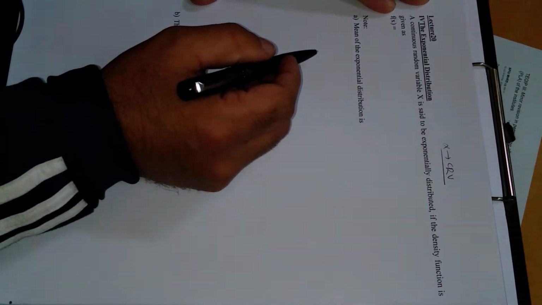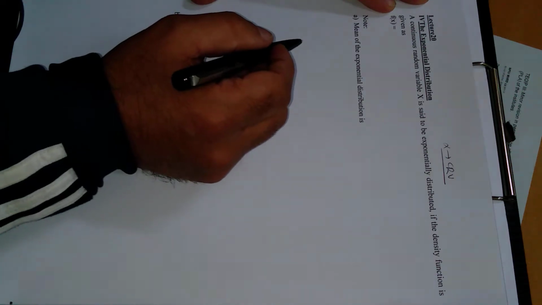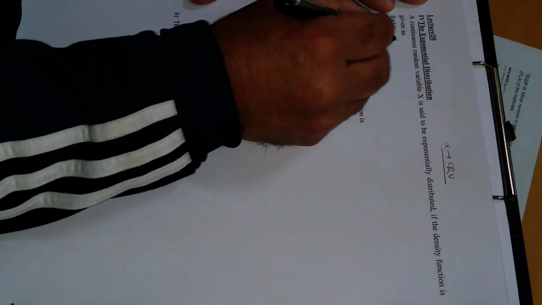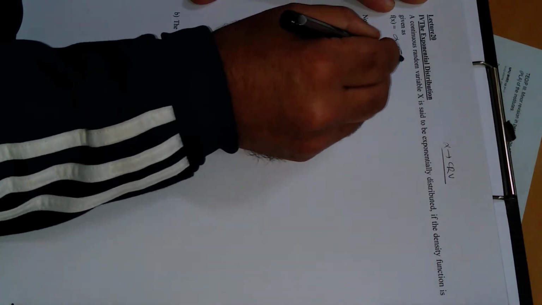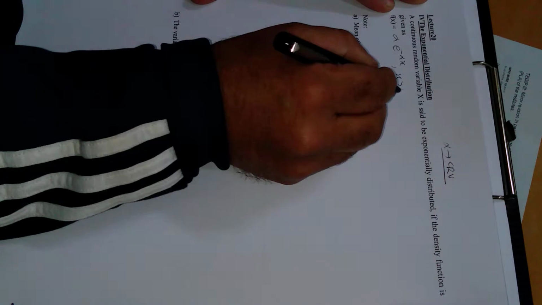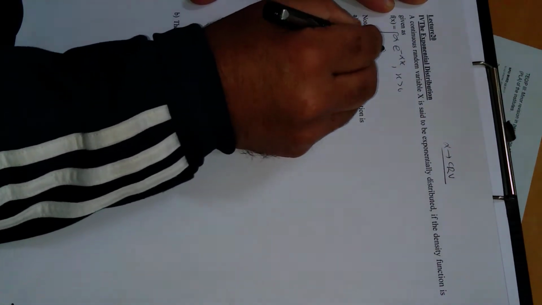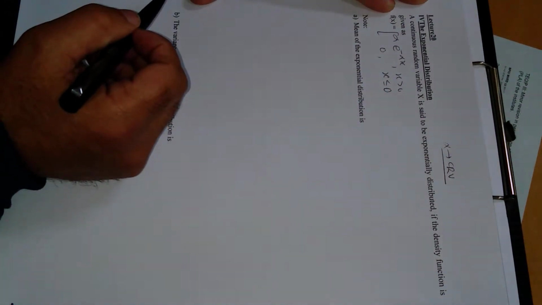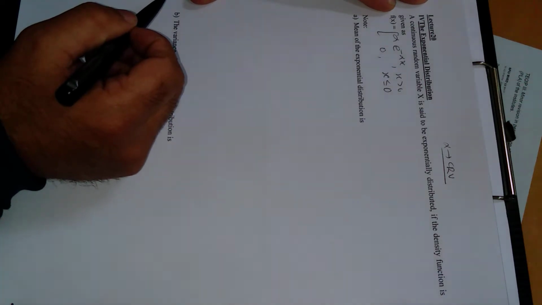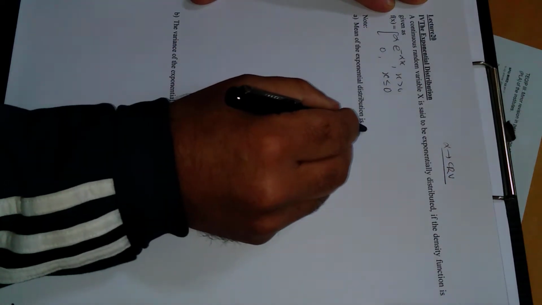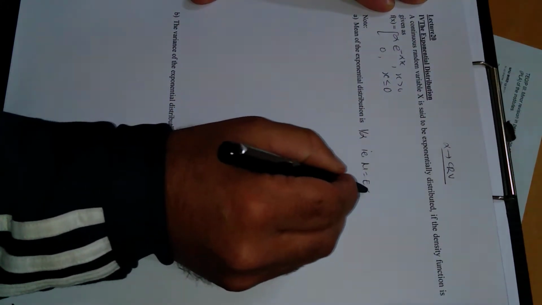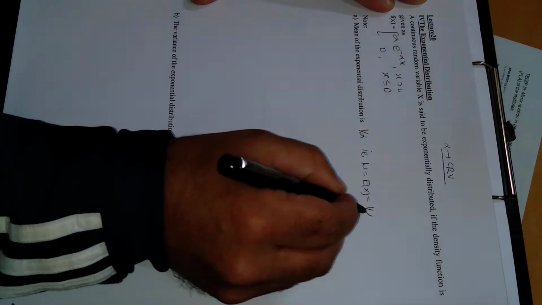A continuous random variable x is said to be exponentially distributed if the density function is given as f of x is equal to alpha times e raised to power minus alpha x, provided x is greater than 0, and the second value is 0 when x is different from this range, less than or equal to 0. This is the density function. Alpha is any constant. Note number 1: the mean of the exponential distribution is 1 upon alpha, that is mu is equal to E of x is equal to 1 upon alpha.